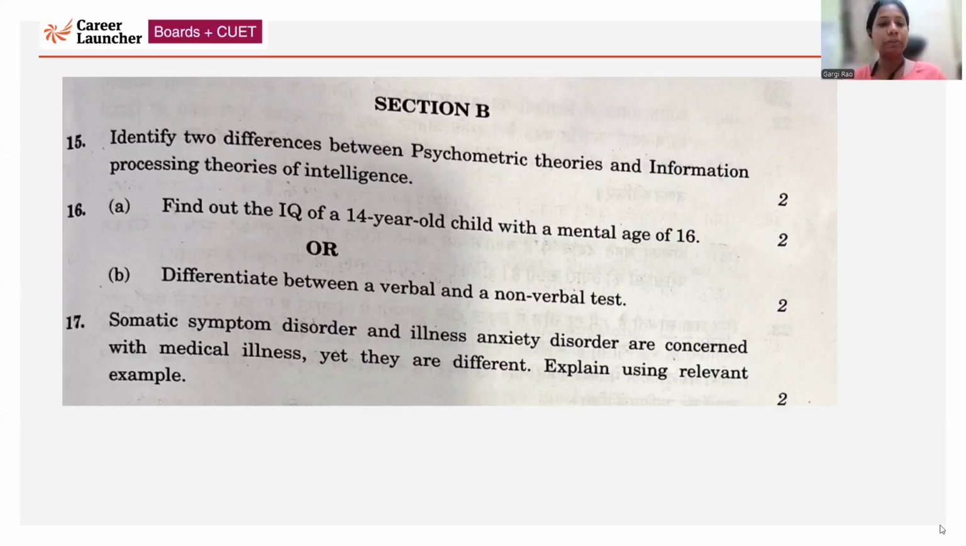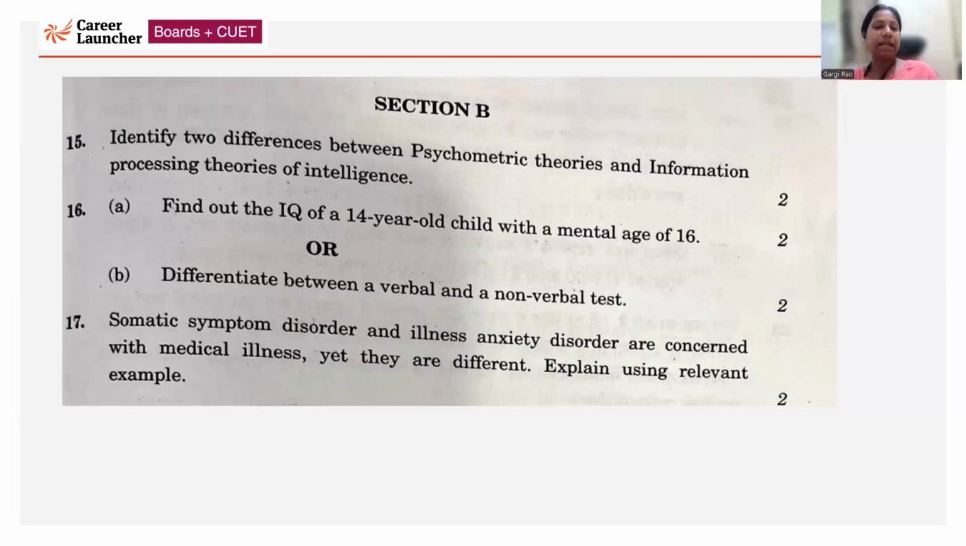Now, the part B, the optional question, is question number 16. Question number 16 has two parts. Part A: find out the IQ of a 14-year-old child with a mental age of 16. So IQ is MA by CA into 100. You will write the formula, then you will write 16 by 14 into 100. That's 114 approximately. It is actually coming 114.28 something. So you can write 114.